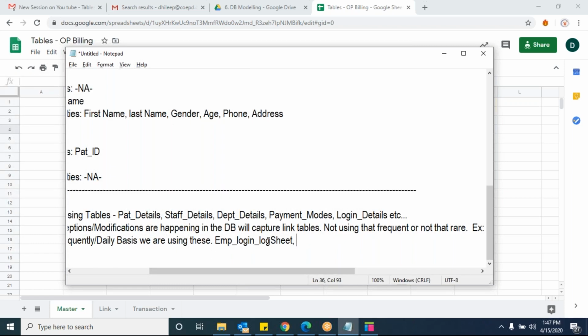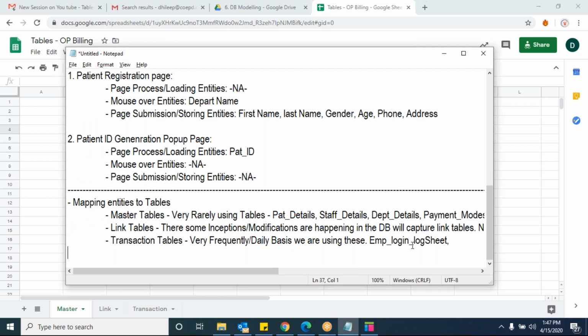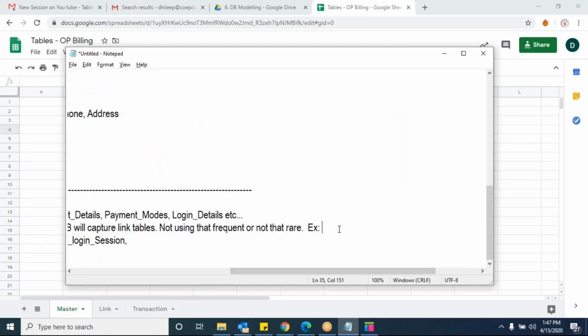Or simply log sheet, instead of log sheet, let me write it under login sessions. That is a most effective keyword. Sessions. We are keeping the session timeouts. Possibly you are aware of it. At what time to what time you are logged into the system, those things come under sessions. So employee login sessions comes under transaction table. Correct. Is that clear now?